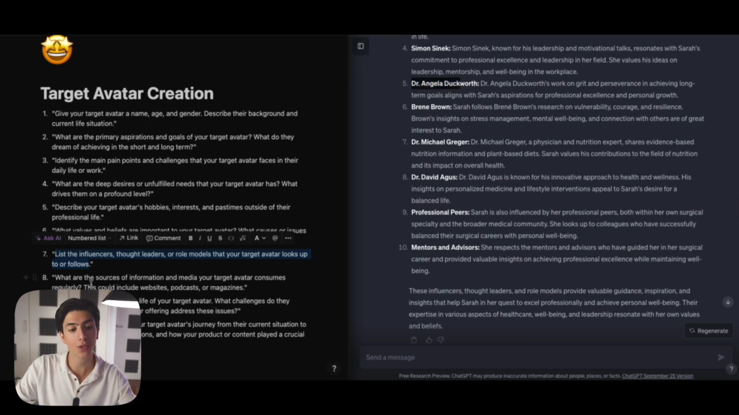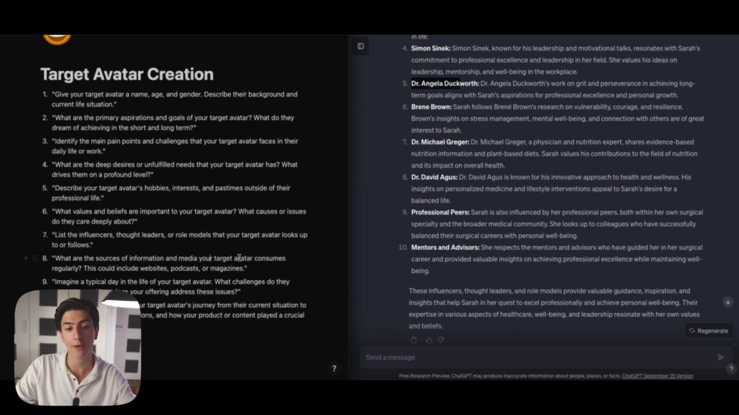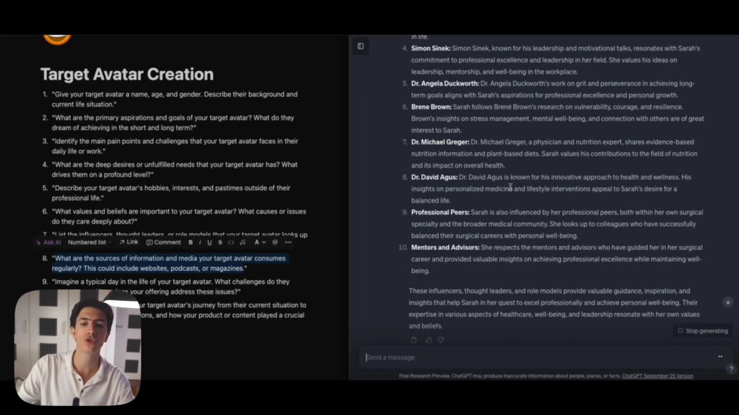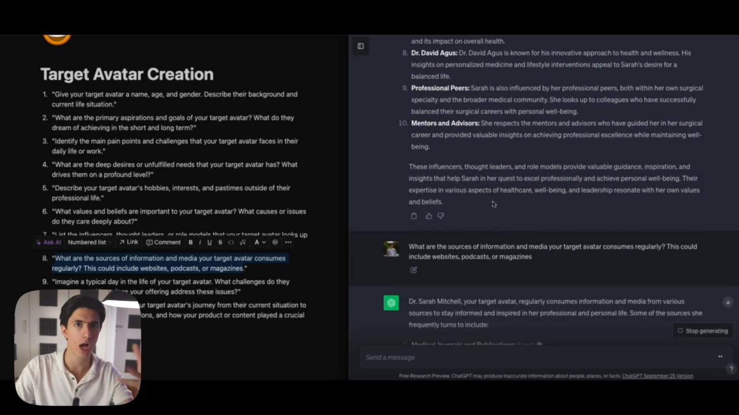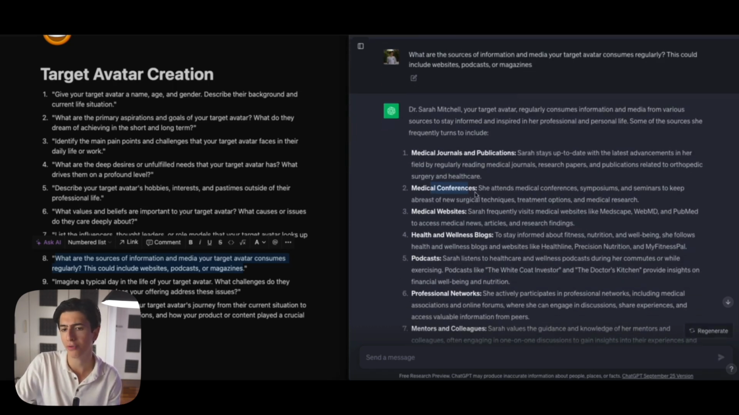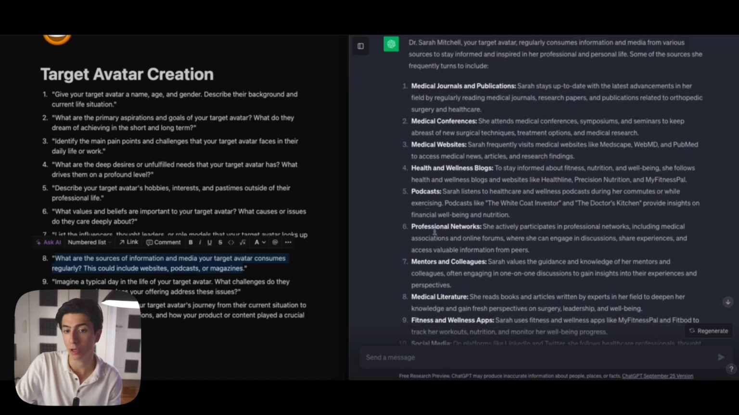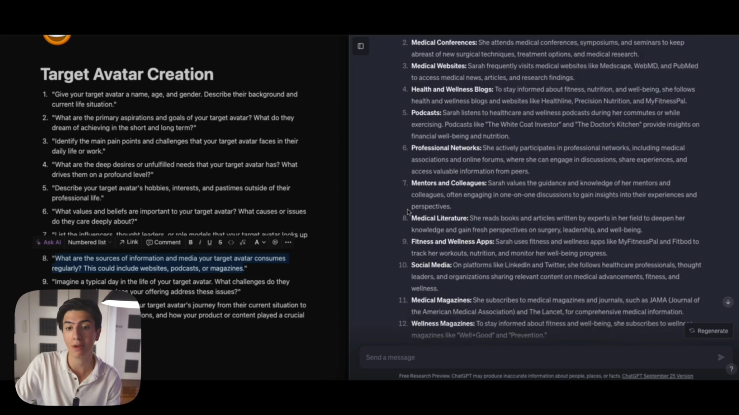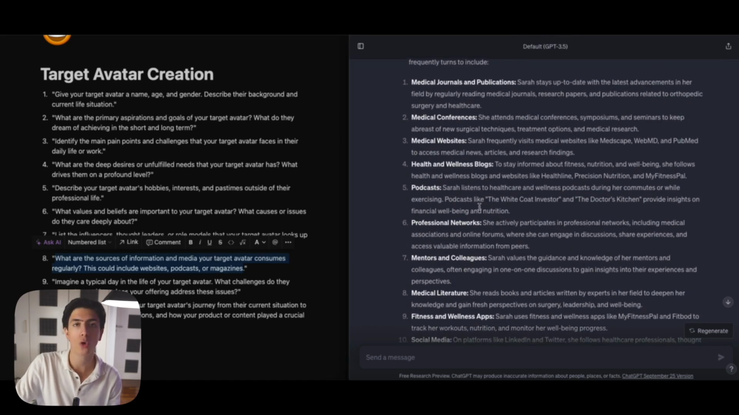So the next prompt is, what are the sources of information and media your target avatar consumes regularly? This could include websites, podcasts, or magazines. Again, in the same fashion of the influencers that our target avatar looks up to, we want to know the sources of information and media that our target avatar consumes. So we got, again, medical journals, publications, conferences, websites, health and wellness blogs, podcasts, networks, mentors and colleagues, medical literature. All of that stuff we also have brainstormed, if you remember, in the target audience research.